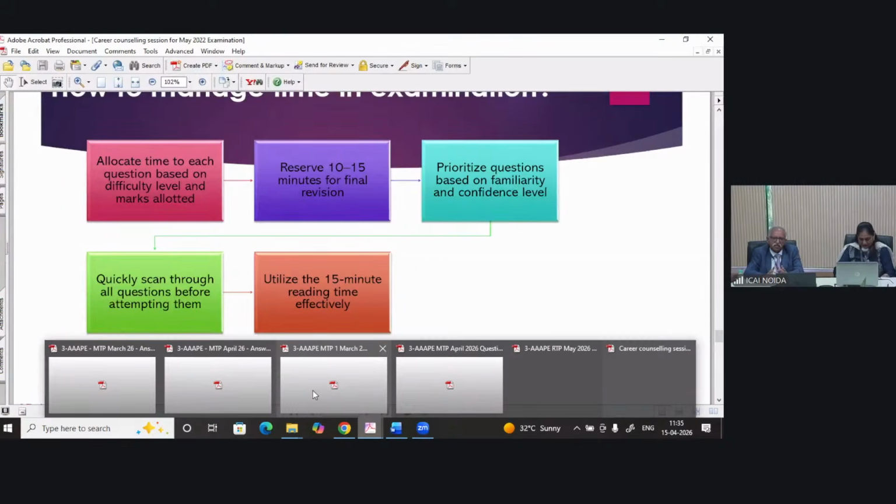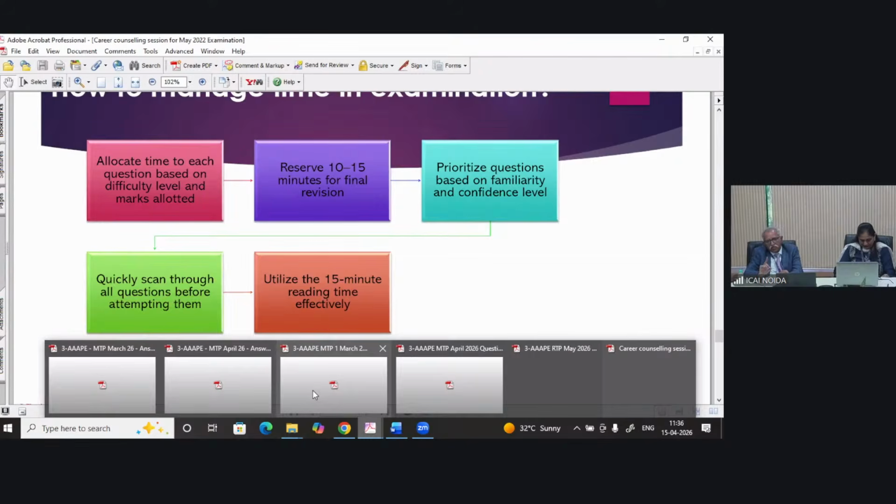One situation is when you know the answer clearly. But what about those questions where you are not sure about the answer, you have not read the question in the past, and you do not know the answer? Now, how do we attempt those questions? That is the biggest challenge in the examination, students. There may be one part or two parts in the question where you do not know what the answer is. So how do we attempt those questions?